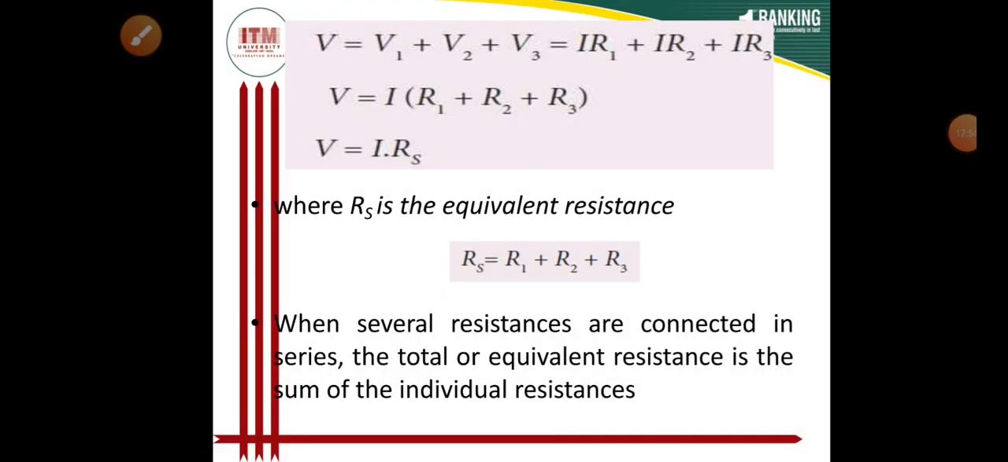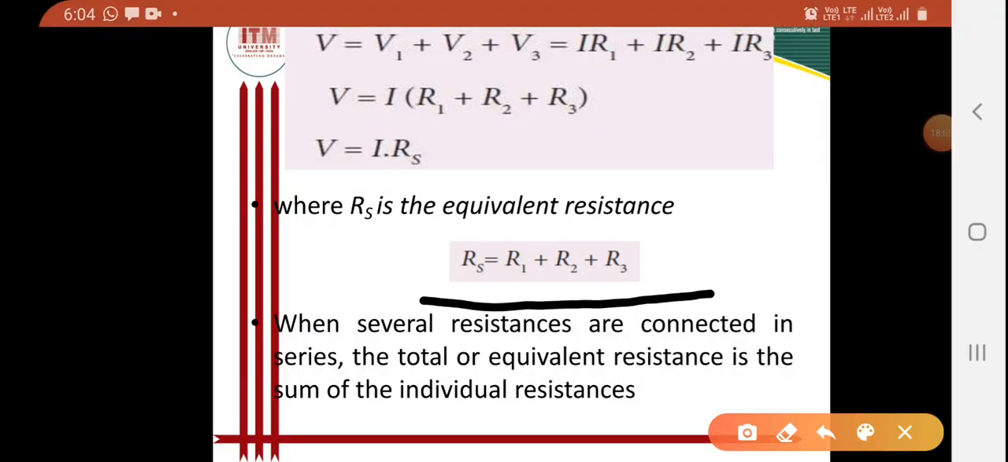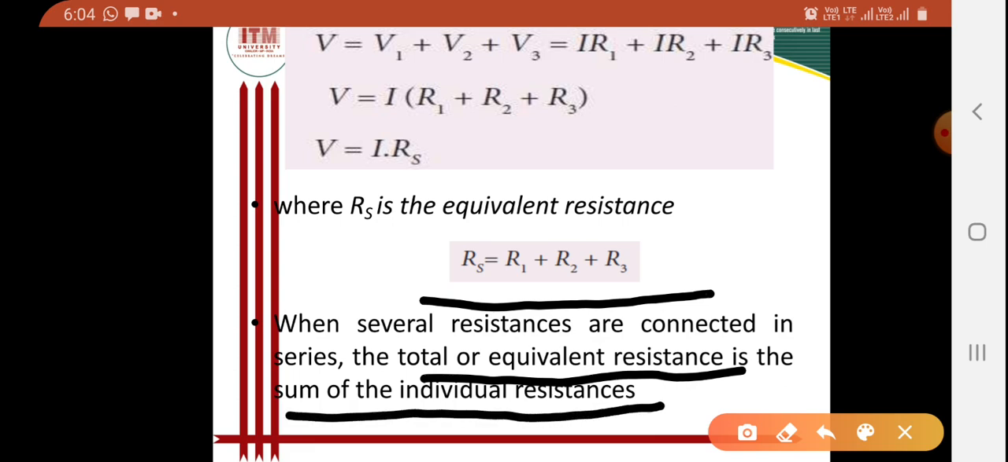Now I can tell here, RS is what? RS is R1 plus R2 plus R3. That means when several resistances are connected in series, the total equivalent resistance is the sum of the individual resistances. So because of that, I am getting RS is equal to R1 plus R2 plus R3.